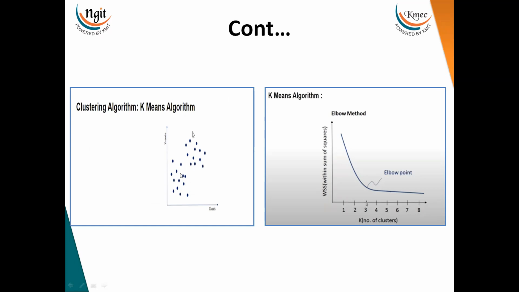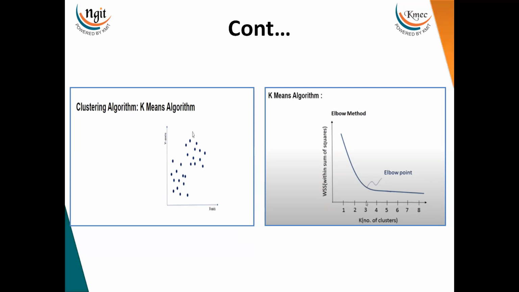You can see here we have various data points available. Now I want to form groups of similar data points, and how many clusters I should form depends on the elbow method. We use one method, which we call the elbow method, which is basically used to find the number of clusters in the data set.